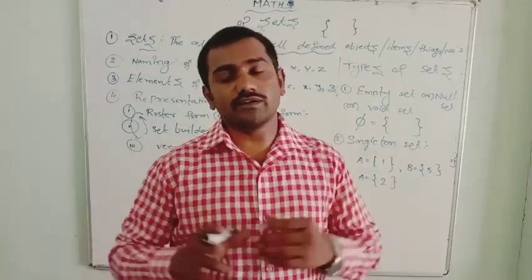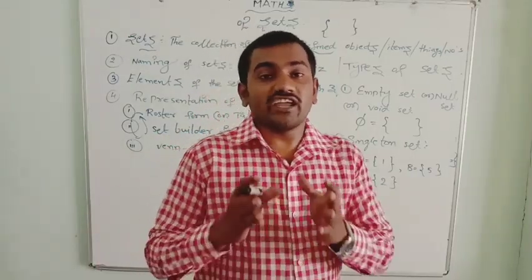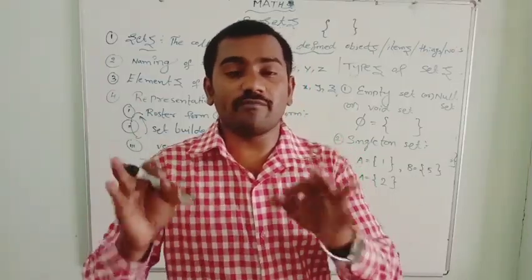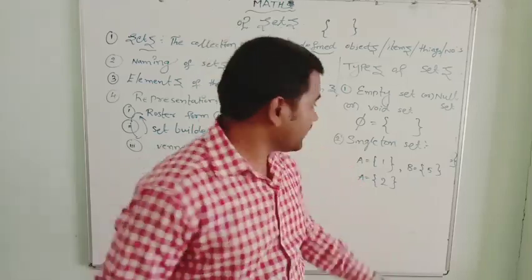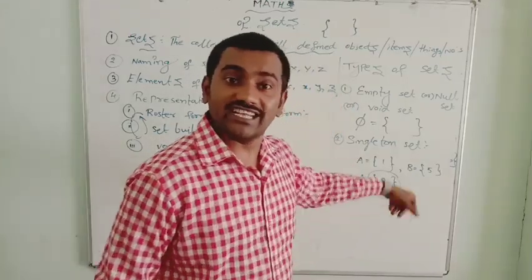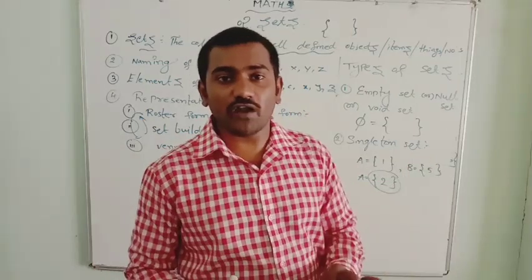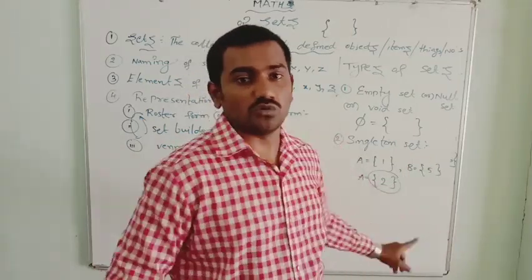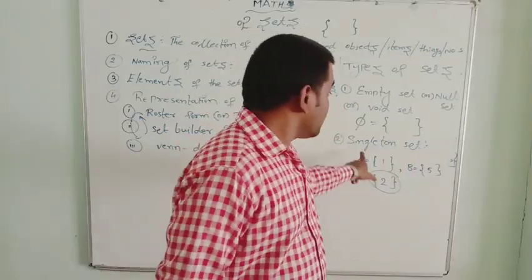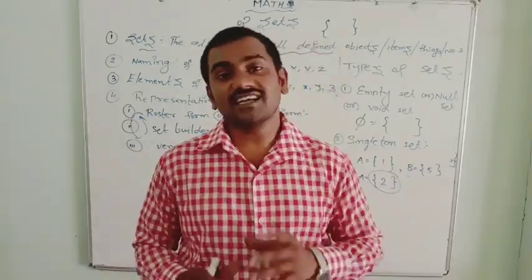For example, let me take an even prime number. The set of even prime numbers has only one element. The even prime number is 2. 2 is a prime number and it is an even number. The even prime number is only 1, that is 2. Remaining all prime numbers are odd numbers. So it is a singleton set.